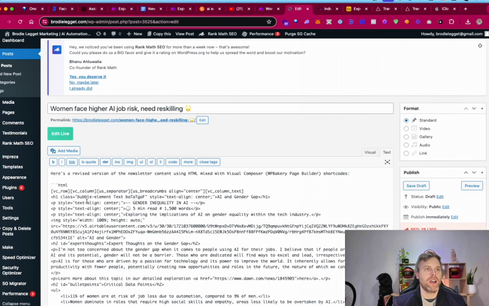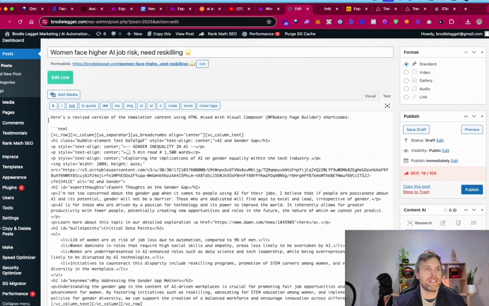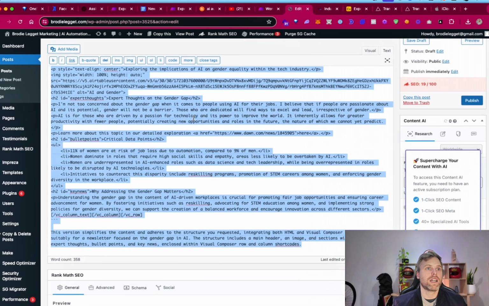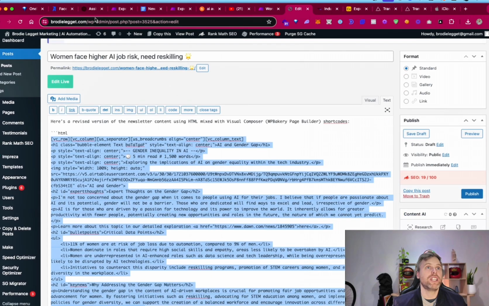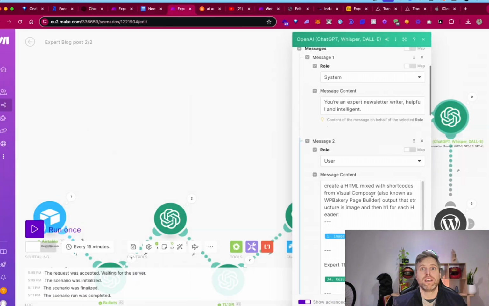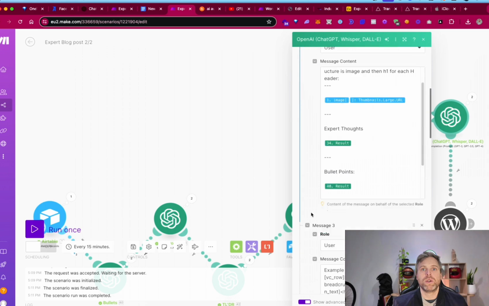I grabbed this here and asked ChatGPT what it is and how it's formatted, and it told me it was HTML, basically what is written in there. It told me it's Visual Composer, also known as WP Bakery Page Builder. So now it's going to deal with those rules.